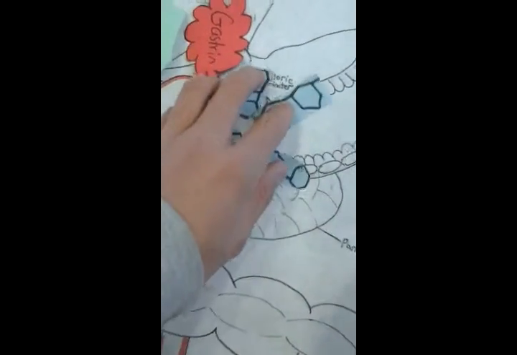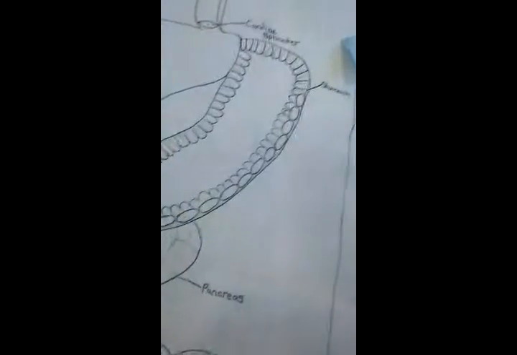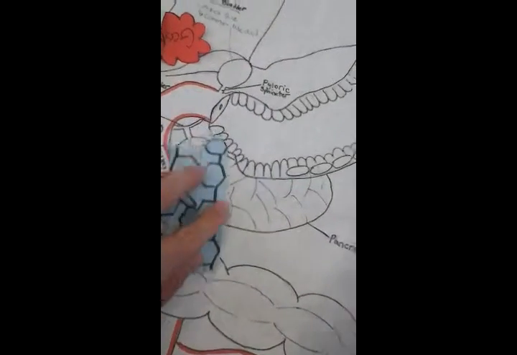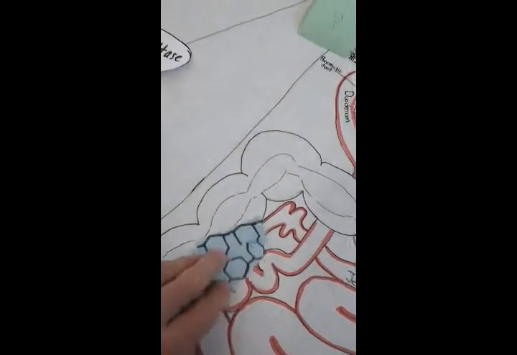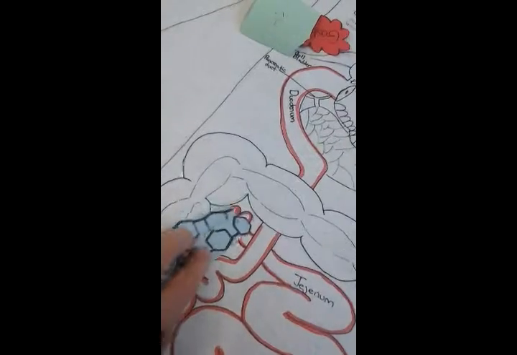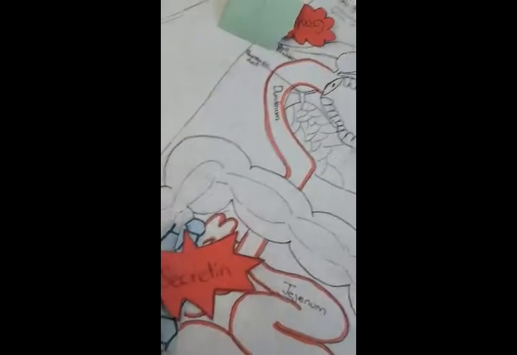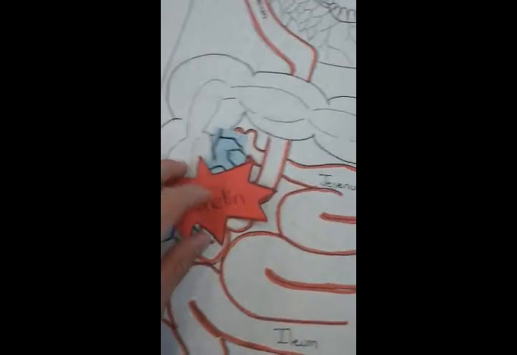The acid chyme is slowly released into the duodenum through the pyloric sphincter. When the carbs enter the duodenum, the hormone secretin is released. Secretin causes the release of pancreatic juices.